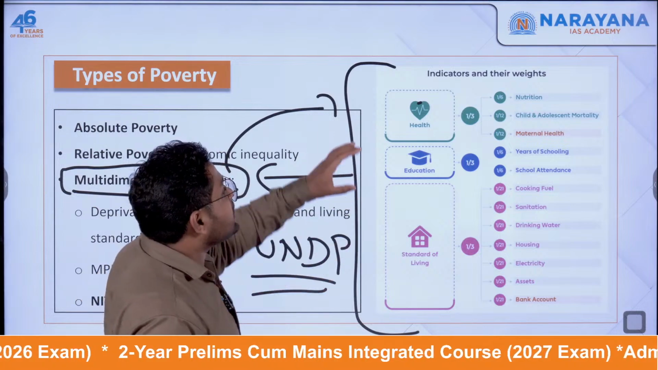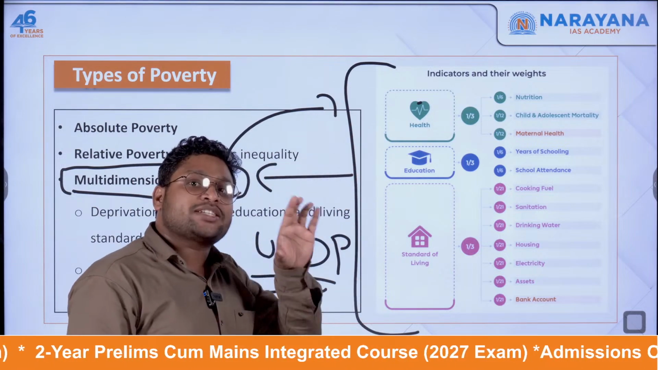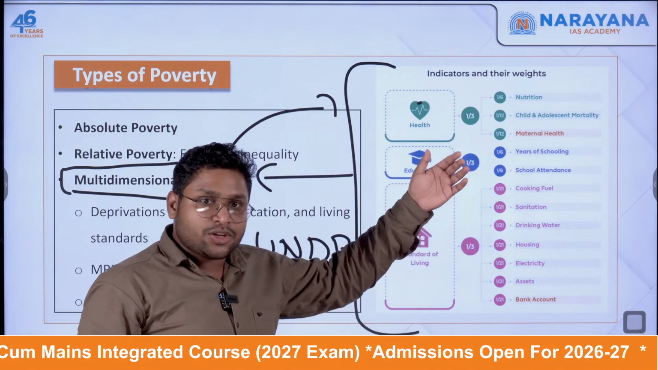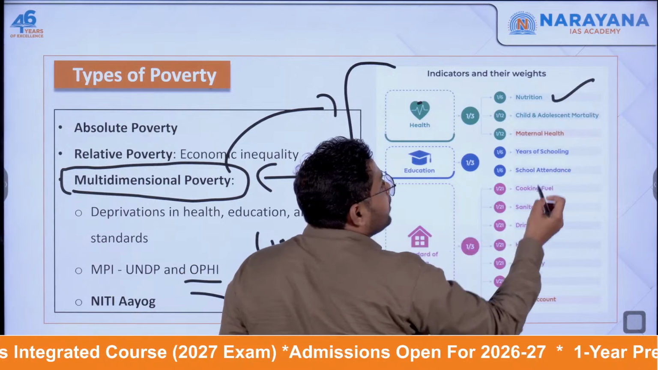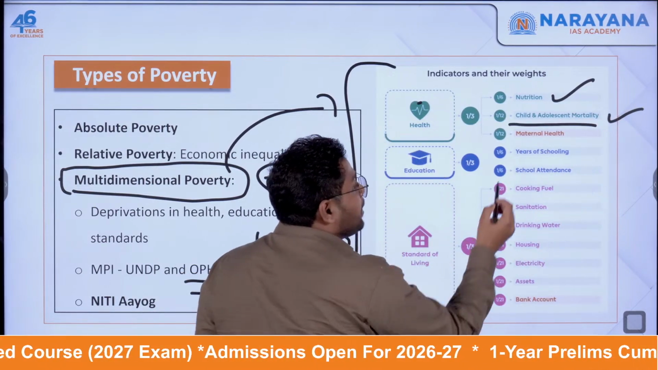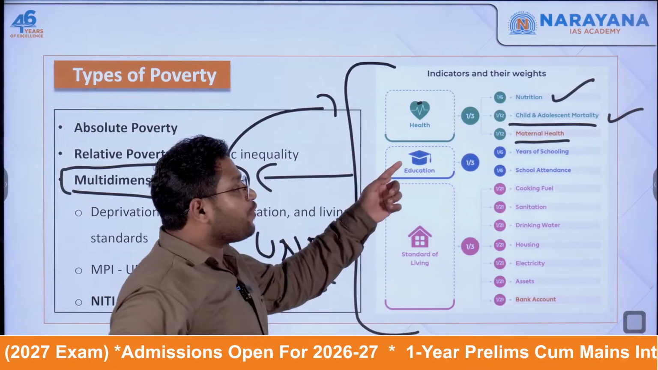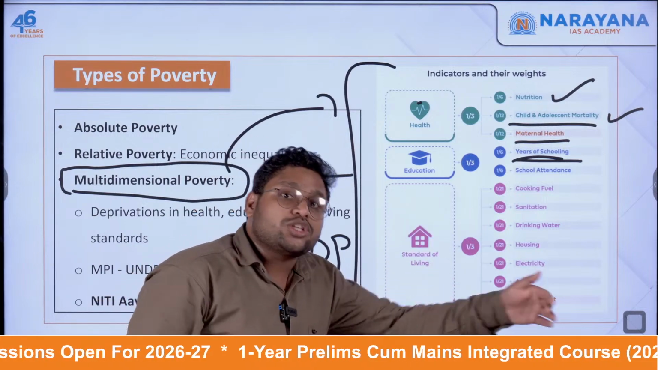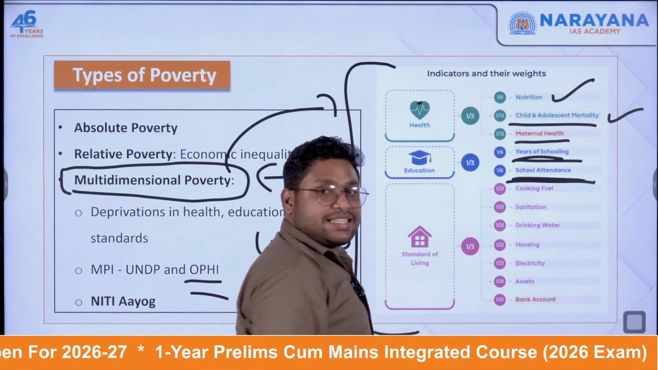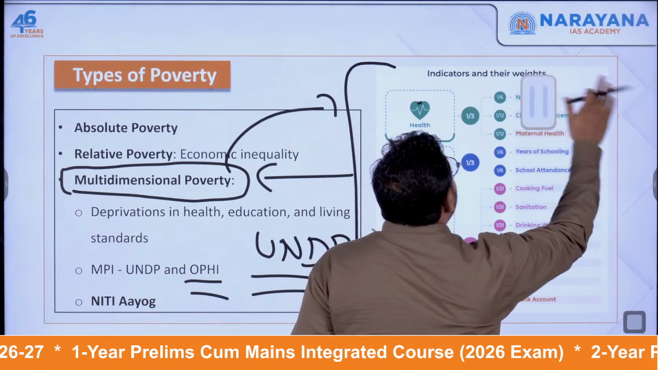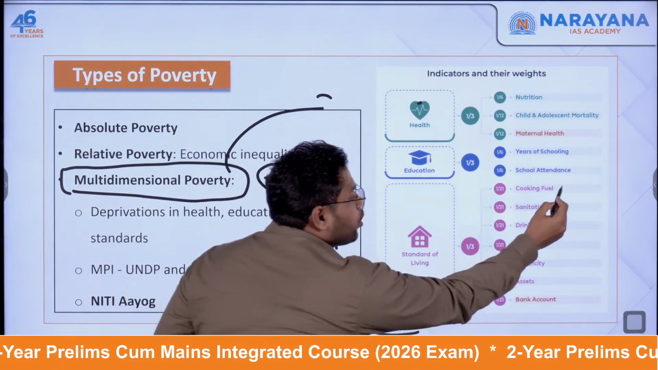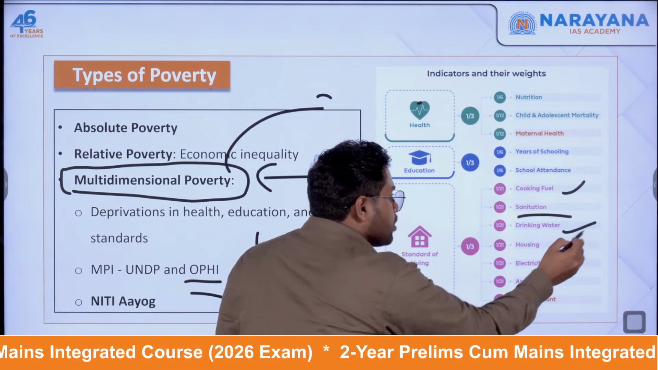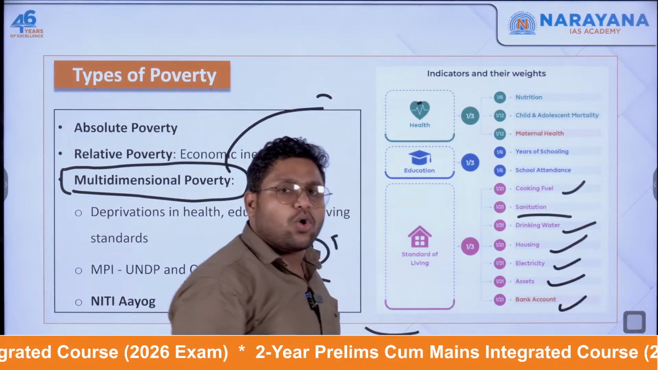Now the core dimensions are health, education, and standard of living. And all these dimensions are further categorized. So you will see that they are talking about nutrition, child and adolescent mortality, maternal health. Then in education, they are talking about years of schooling, how many years you have gone to school, and then school attendance. If you look at the standard of living aspect, they are specifically talking about cooking fuel. Do you have cooking fuel at your home? Sanitation, drinking water, housing, electricity, assets, bank account, all these things are there.